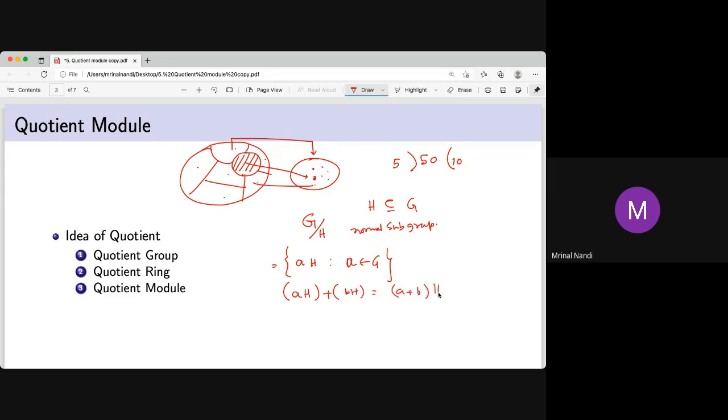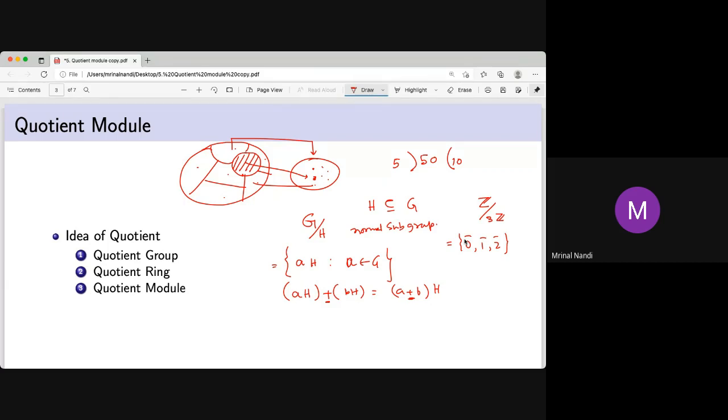Remember, this plus and this plus are different, because this plus is in G, but this plus is in G mod H. Something like you have Z, which is a group, and you are quotienting by say 3Z. That means you have the modulo congruence group 0 bar, 1 bar, 2 bar. Only 3 elements are there. This 0 bar is not a 0. That 0 bar actually is a set which represents all the elements of 0 bar.